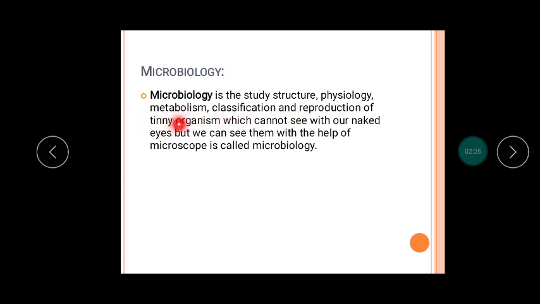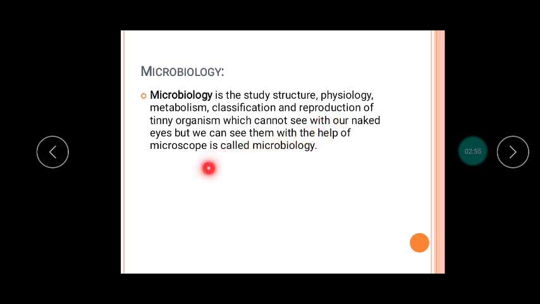In metabolism we study how microorganisms obtain their energy and nutrition for their survival, life, and to reproduce. Then classification. In classification we study the orderly arrangement of microorganisms into groups. And in reproduction we study whether microorganisms reproduce sexually or asexually.